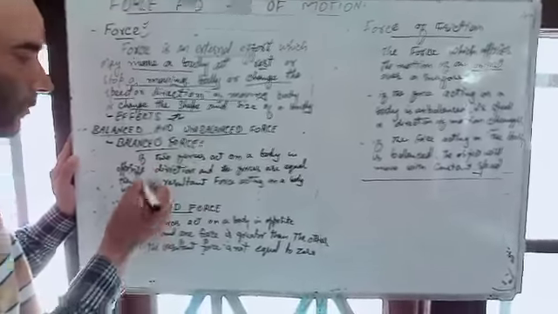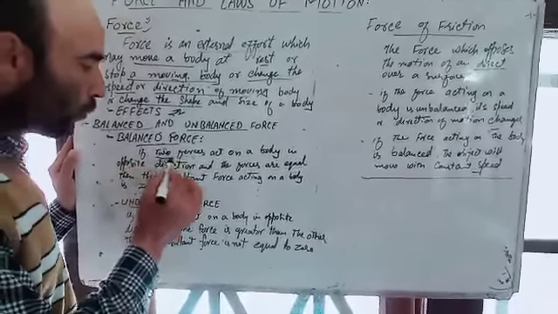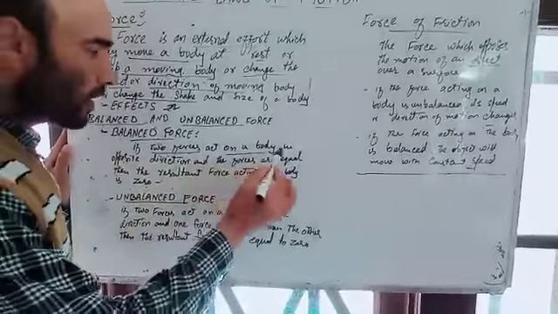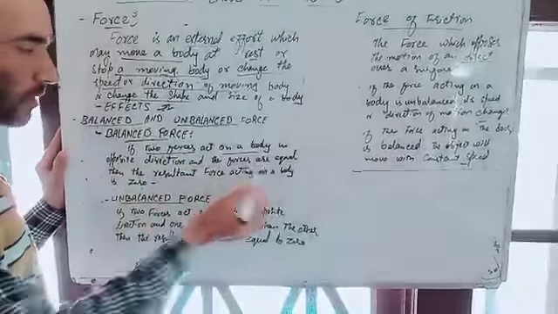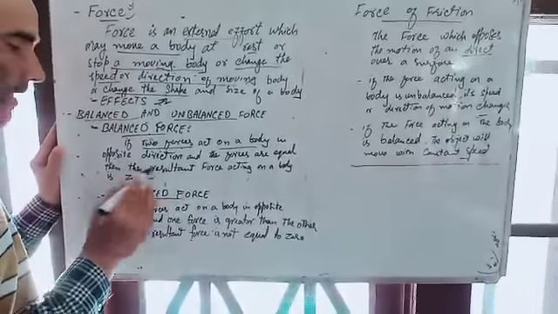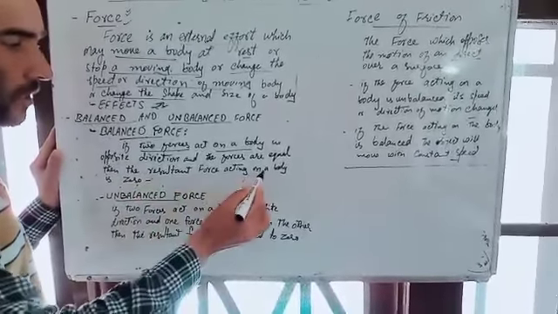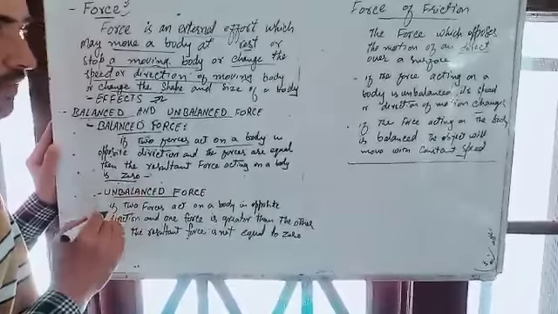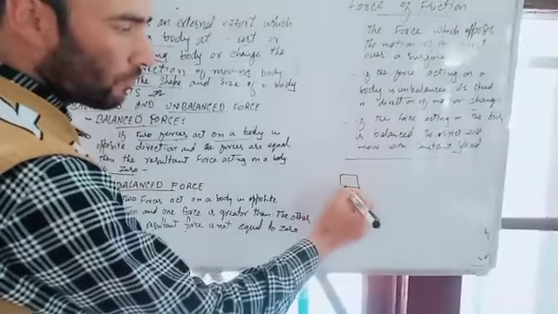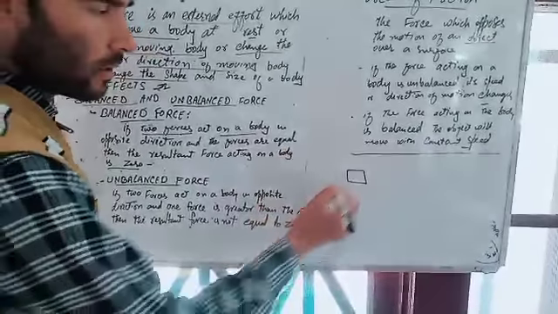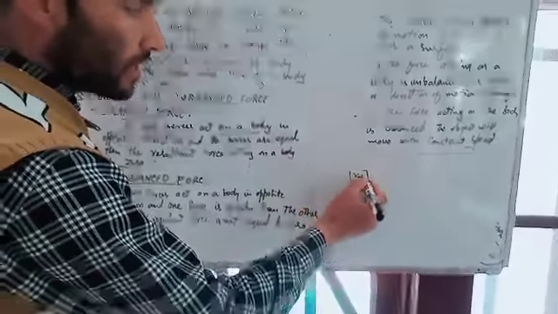What is balanced force? If two forces act on a body in opposite directions and the forces are equal, then the resultant force acting on the body is zero. I will explain it like this. For example, this is a body at rest.